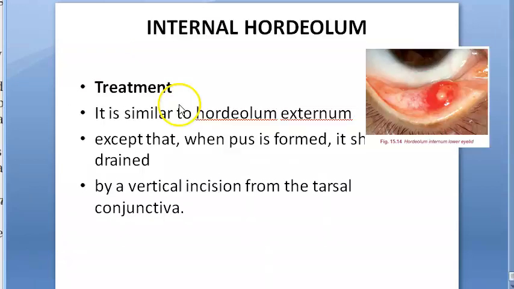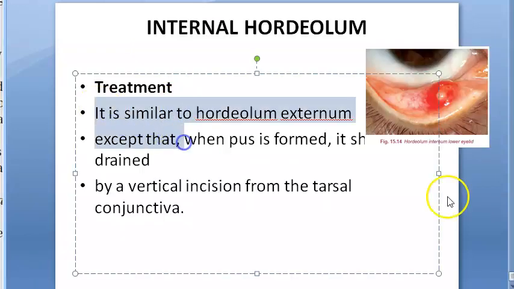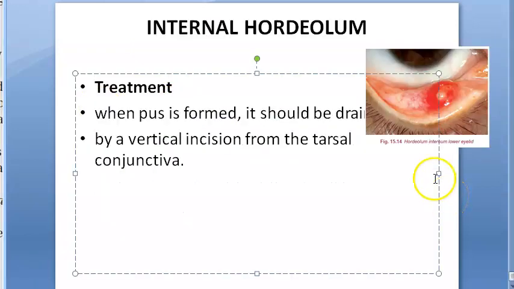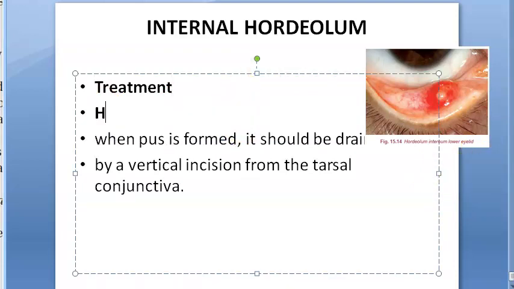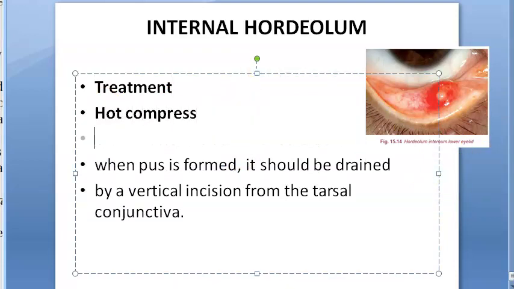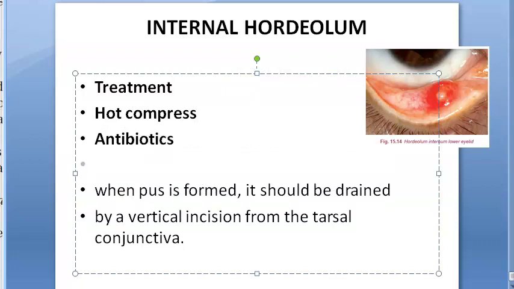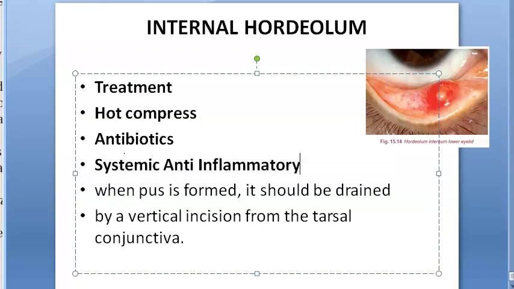Guys, when they ask about treatment, what you write is hot compress. Clearly you have to write hot compress, antibiotics, and systemic anti-inflammatory drugs, because whenever it is deep inside, they want you to give systemic anti-inflammatory analgesics. That is the treatment for internal hordeolum.